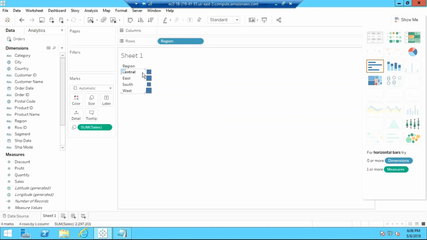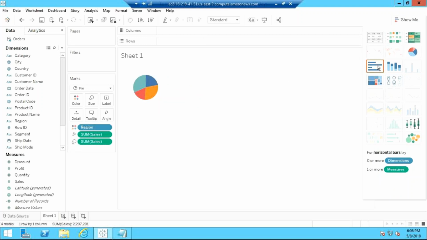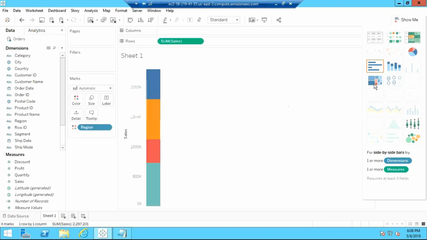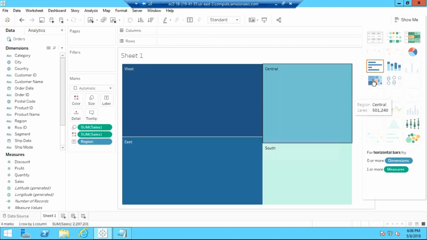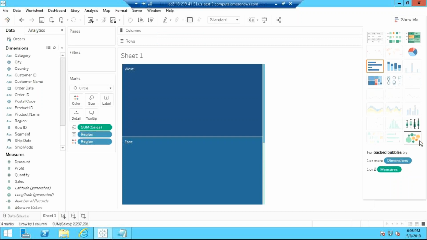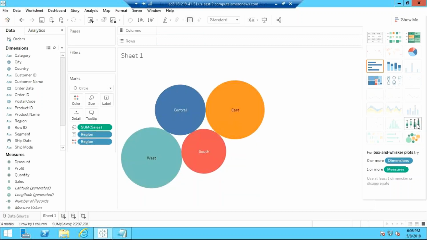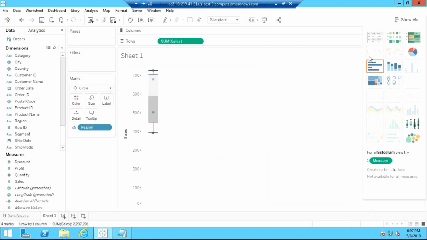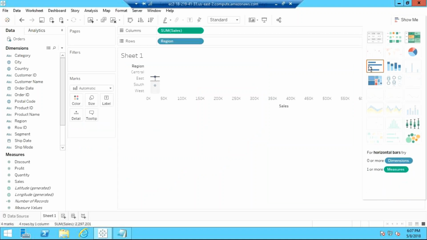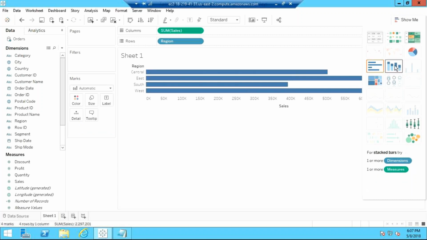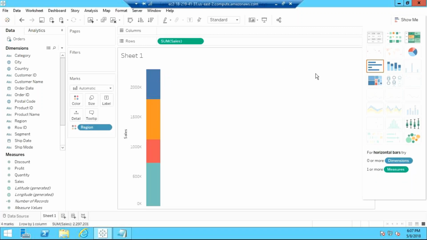I can get this kind of table. This is just a normal bar form. I'll get this kind of table with color codes. Map chart I will not get right now. I'll get a pie chart, a horizontal bar, the scatter plot. I'll get a tree map. This is called a tree map. This is a bubble chart. This is a box plot. Like this, I can create multiple visualizations based on the selected columns.